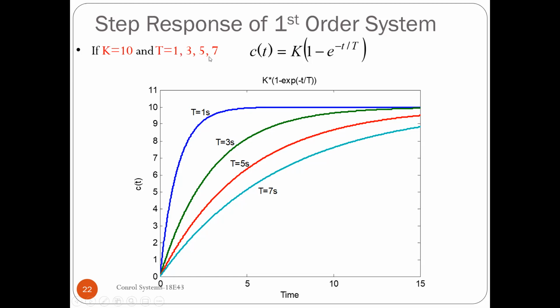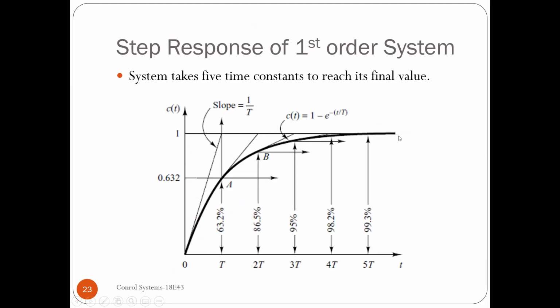So the time constant gives us the information how quick the system is in picking up the output values. For time constant 1, you will see that the output rises very fast, whereas for the time constant with a higher value, it rises very slow.